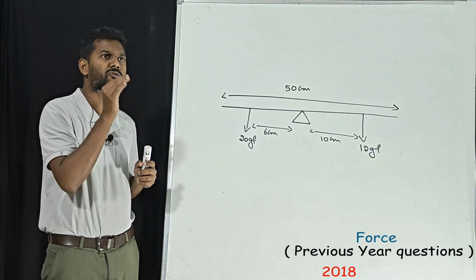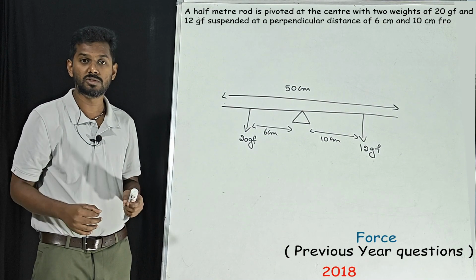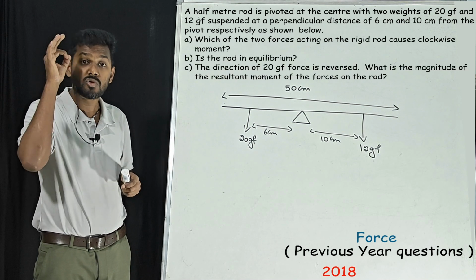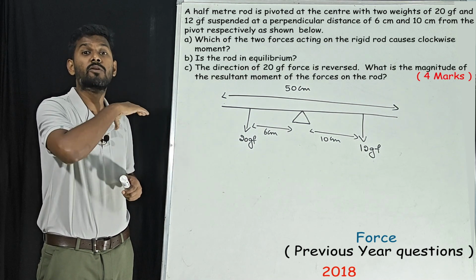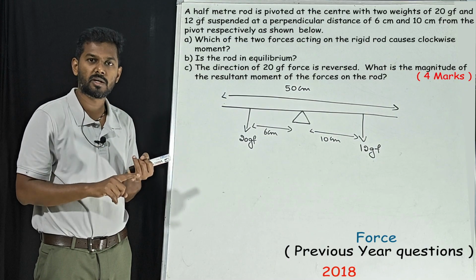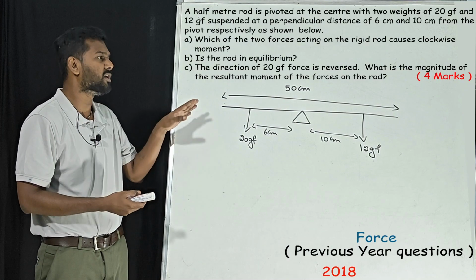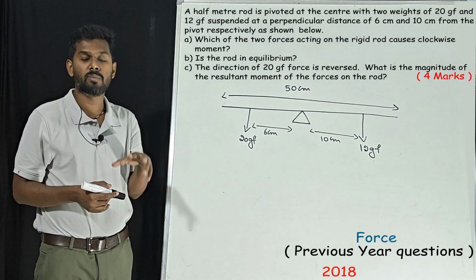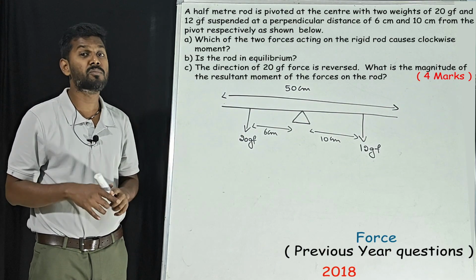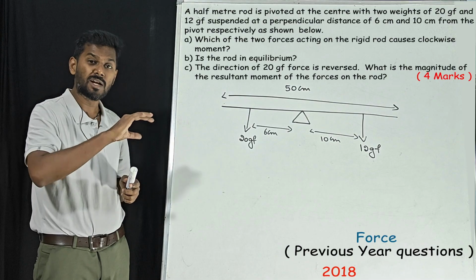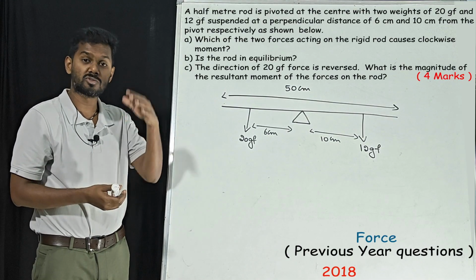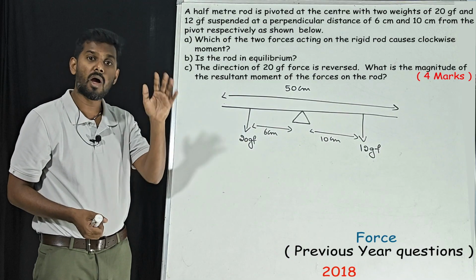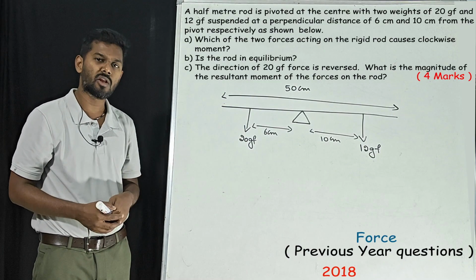Now listen, a half meter rod. Before solving these, if you want to know the complete solution of all these things, then you should have knowledge of the complete force chapter, all three parts, part A, part B, part C. Then only you will understand here. Now we are going to understand how board exam papers are completely different from textbook questions. For that you need to understand the textbook questions, and you should know the solutions. If I give you any diagram like this, you should be able to answer it.